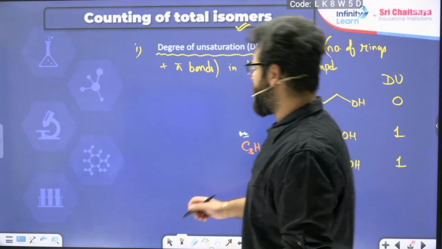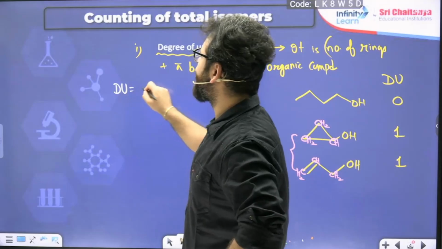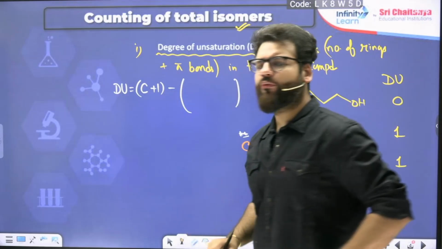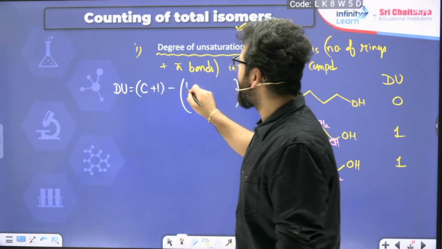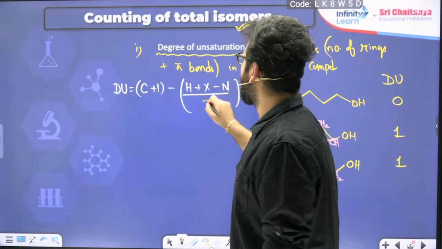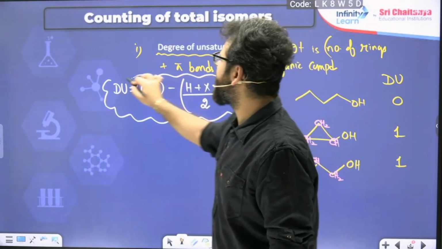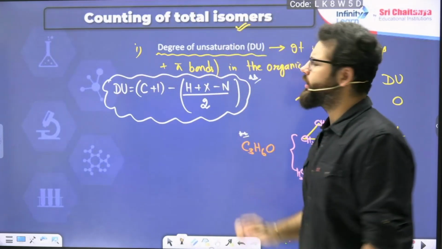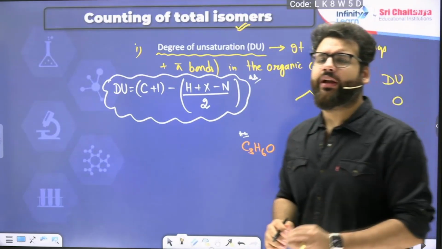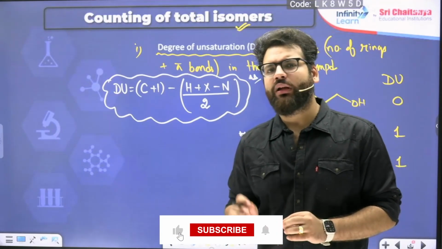How to find this degree of unsaturation? There is a simple formula for this. Degree of unsaturation for any compound will be (number of carbons plus 1 minus hydrogens plus halogens minus number of nitrogens) whole divided by 2. Right now leave it from where this formula is coming. Right now just learn this formula so that you can solve some important questions. So DU is going to help us find how many pi bonds or how many rings are there in a particular compound.